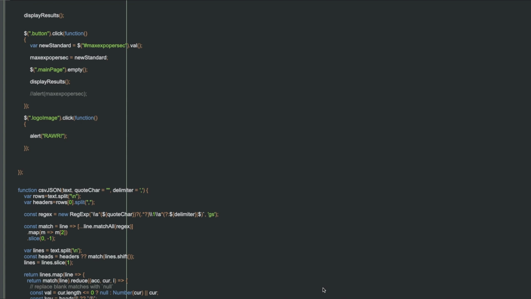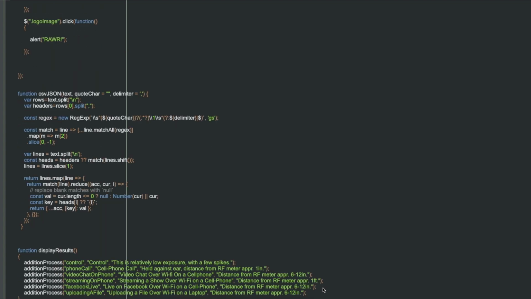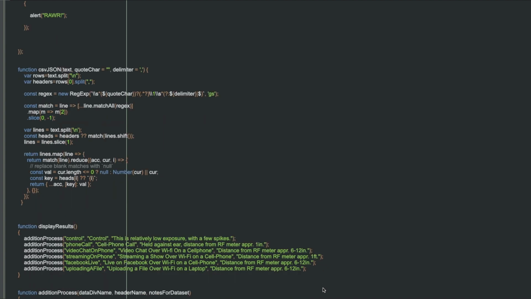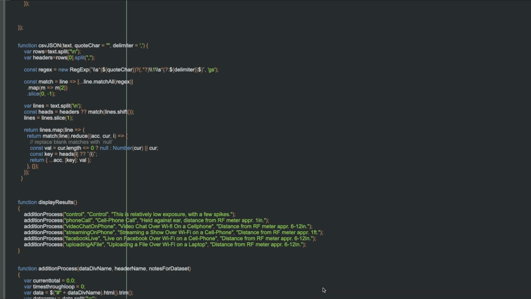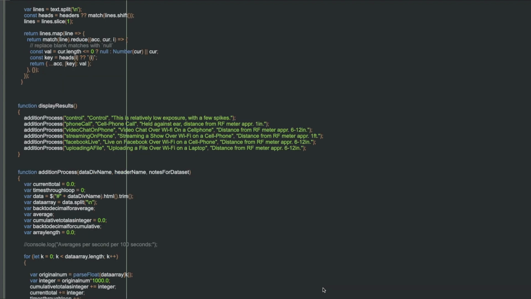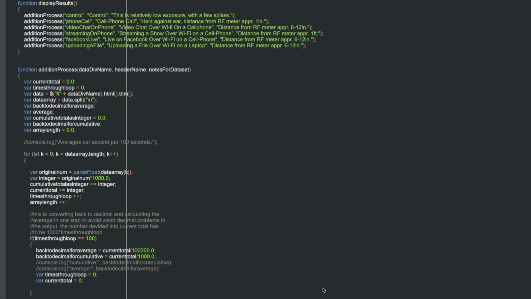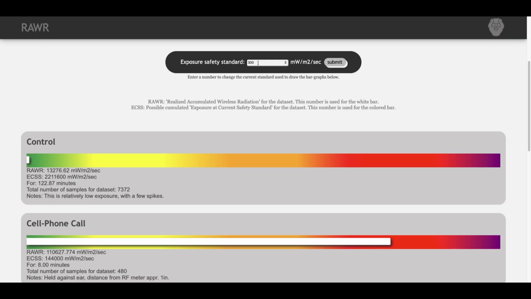It holds data samples and HTML elements where it is retrieved by my code then processed. After the app processes the data, it creates an HTML element to display the result on a bar graph along with some metadata. In the code, there is a variable called max exposure per second. This represents the changing safety standard. At the top of the app, you can input a number for this variable and it will redraw the bar graphs to represent the new standard.